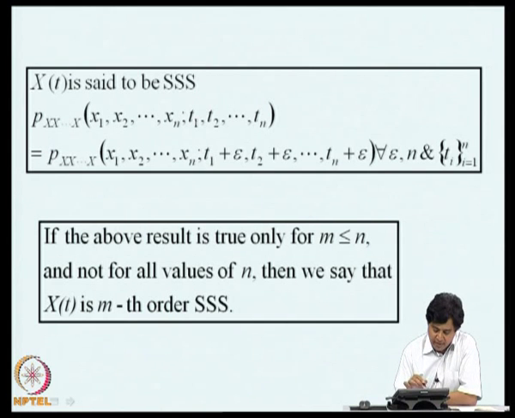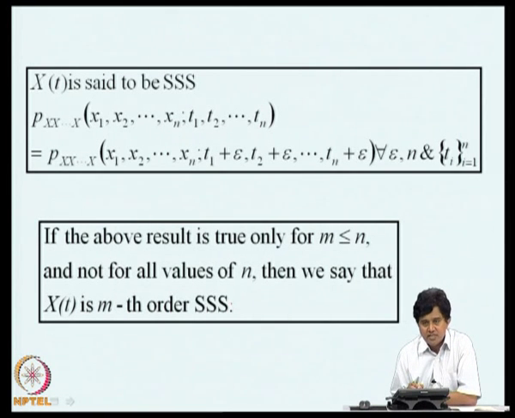If this property holds good only for some m less than or equal to n, then we say that x of t is mth order strong sense stationary. If a process is not stationary, it is non-stationary. I am only defining what is stationarity. The negation of that is non-stationarity.